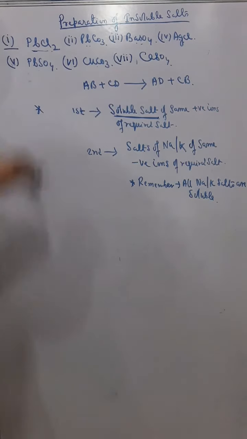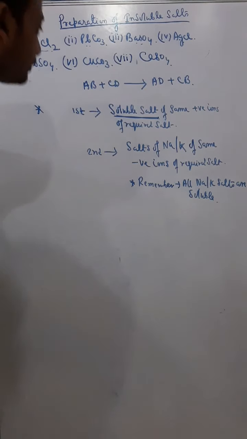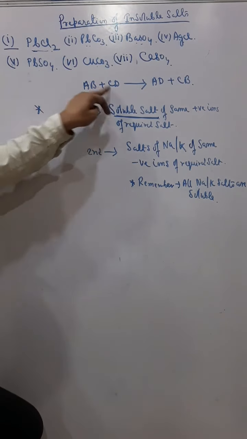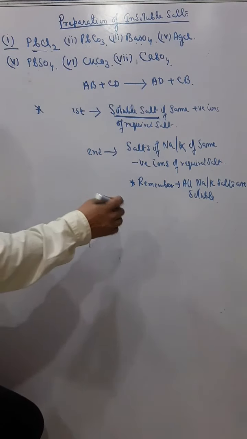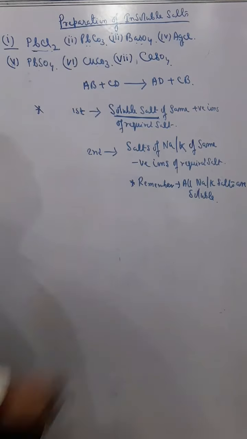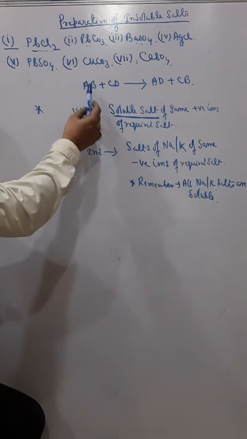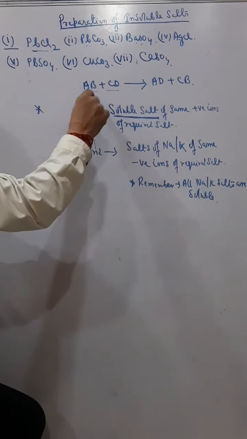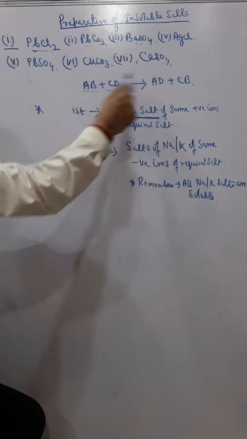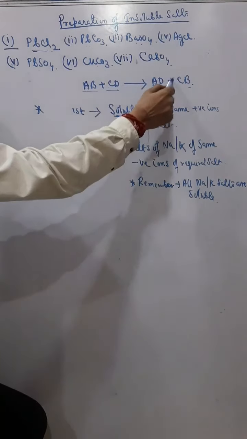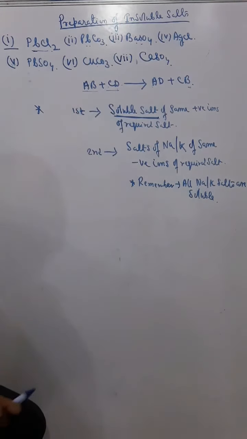Now try to understand. I have told you the second method of preparation is the double decomposition precipitation method. Precipitation means a salt will be precipitated, because all these are insoluble salts, so a precipitate will be formed. But double decomposition is the mechanism of the reaction. AB plus CD, they will change their partners and give two different compounds, AD and CB. So that's double decomposition, you remember.